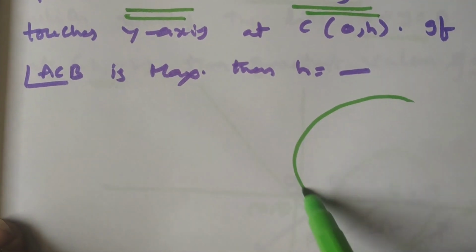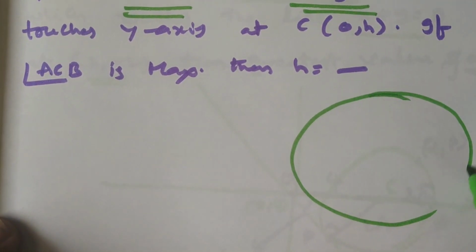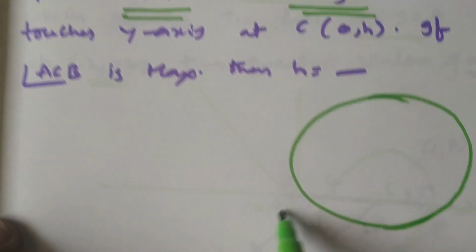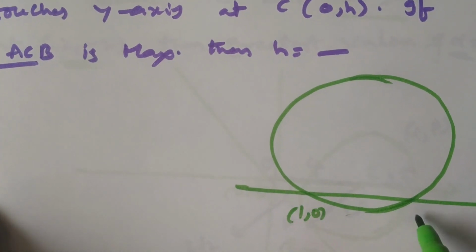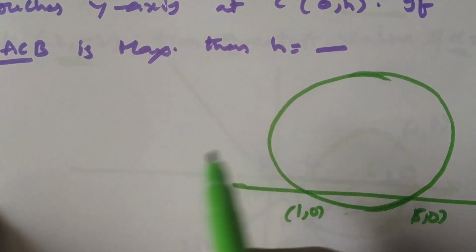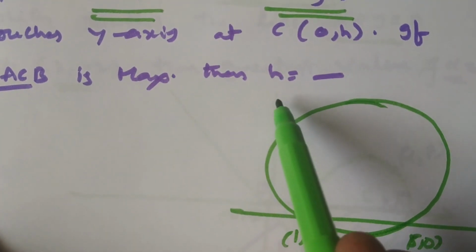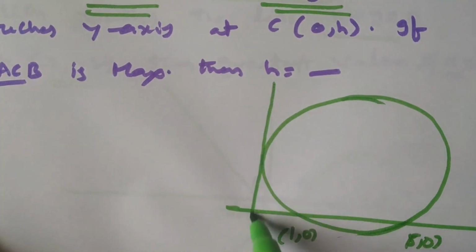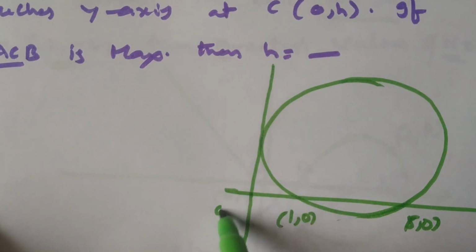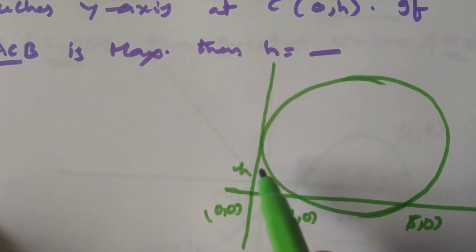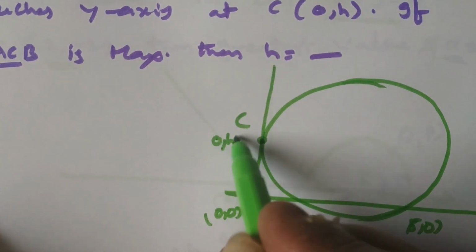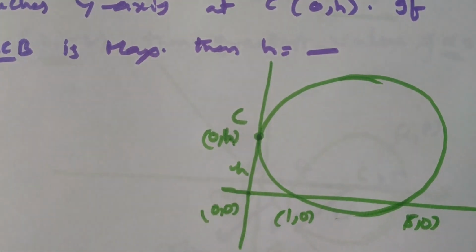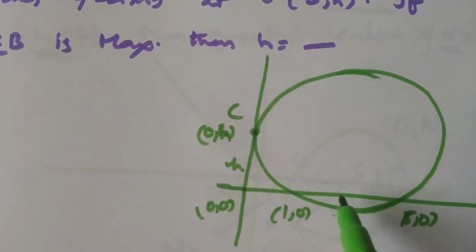So this is my circle passing through the points (1, 0) and (5, 0) and touches the y-axis at (0, h). This is the y-axis. So this is origin. If it is h, the coordinates of the point C are (0, h). We have to find out the value of h.